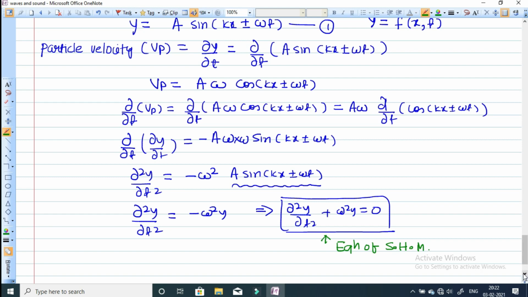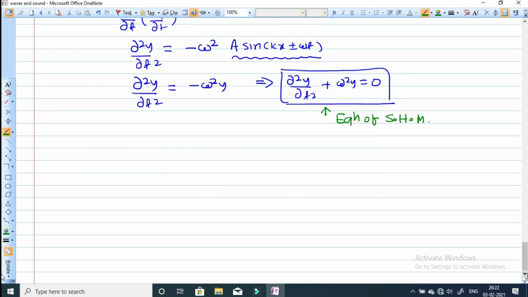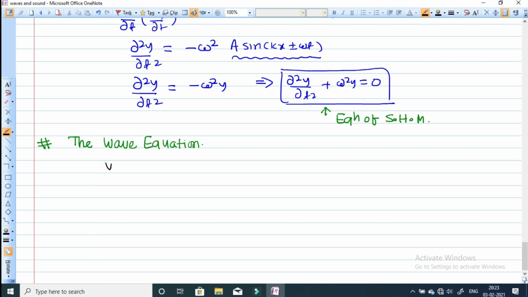Now we will move to the next topic, the wave equation. A simple wave is represented by y is equal to a sine of kx minus omega t. This is the equation of a wave traveling along the positive x direction.